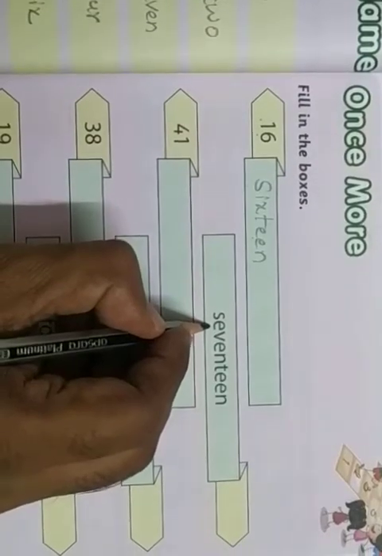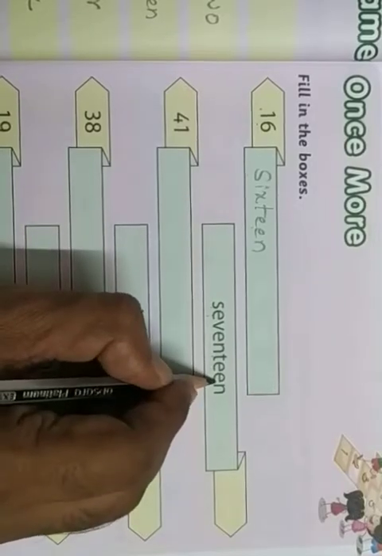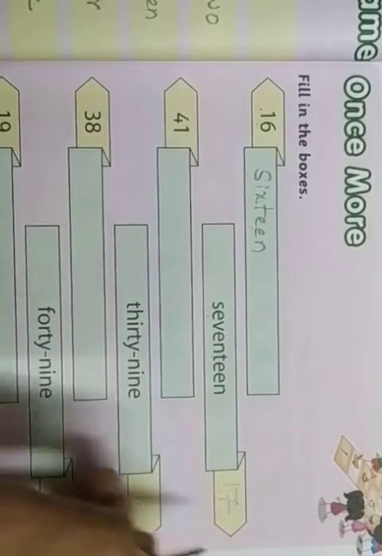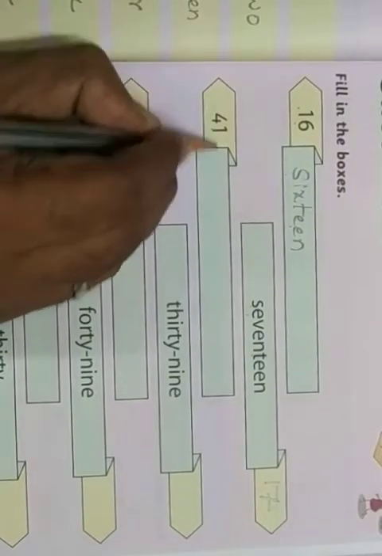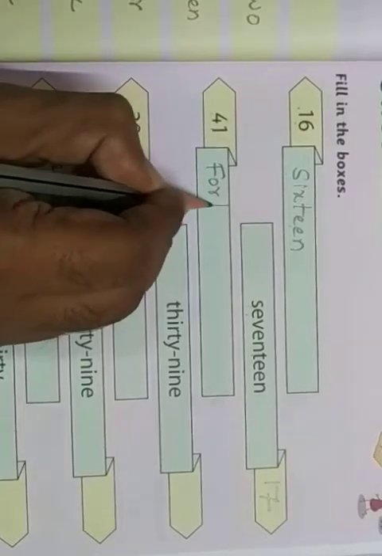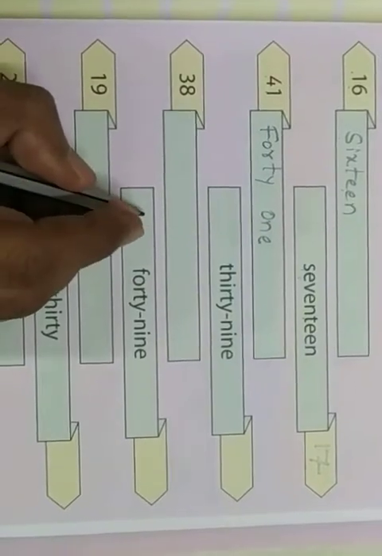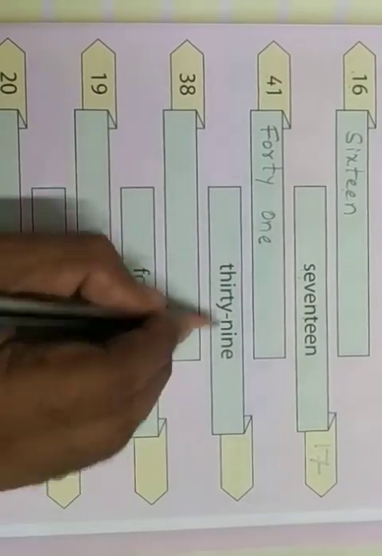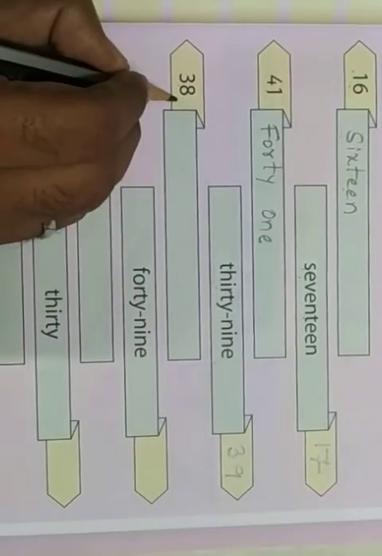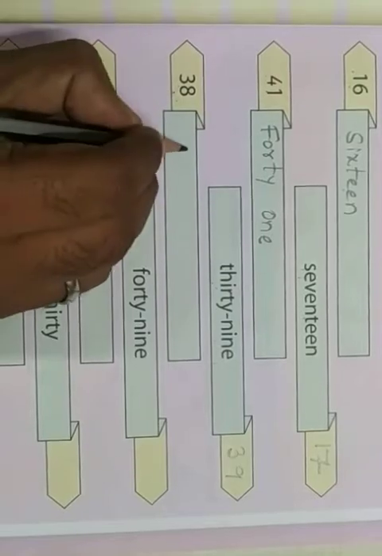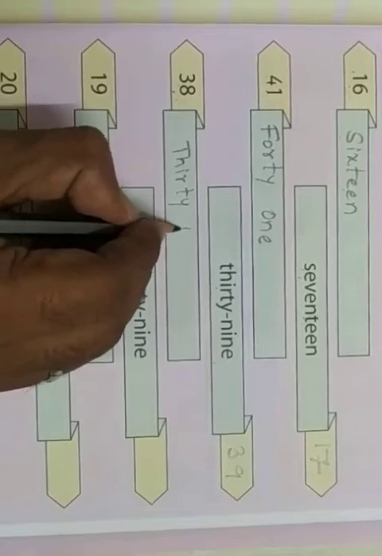The number name is given. You have to write the number. S-E-V-E-N-T-E-E-N, 17. Write 17 here. Okay? What is the number here? 41. Write F-O-R-T-Y, 40. O-N-E, 1. 41. Then 39. Write the number name. 39. 38. 38. T-H-I-R-T-Y, 38.